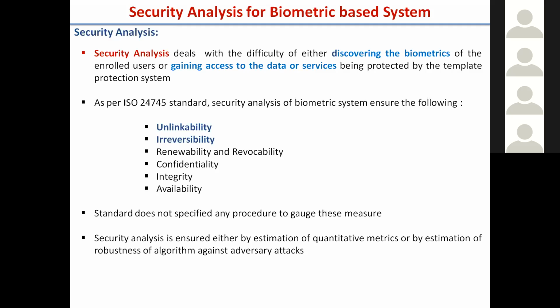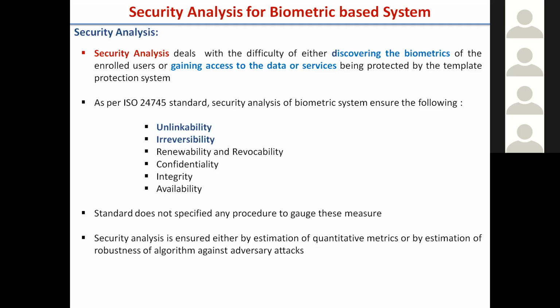As per the ISO standard, these are the 6 measures to be considered when building a system to be robust against security attacks: unlinkability analysis, irreversibility analysis, renewability, revocability, and confidentiality, integrity, availability. The ISO says these 6 measures should be considered when building a system to be foolproof against security attacks.